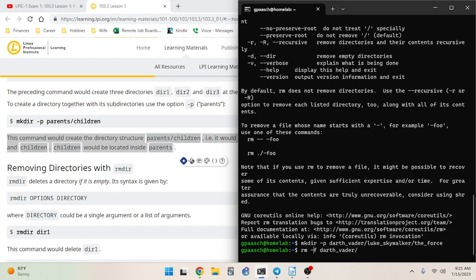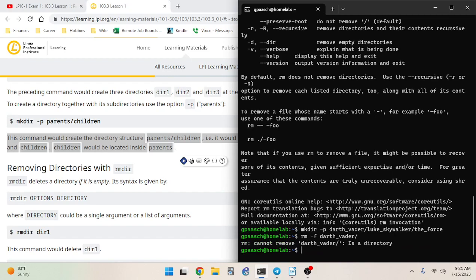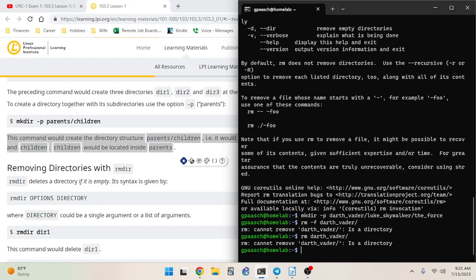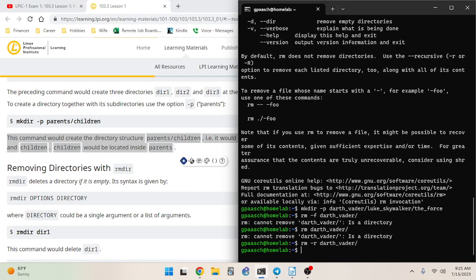And we'll just do a -f instead. Oh, we can't remove it because it's a directory and you didn't specify -r. You need to do -r to remove directories and then all the subdirectories contained within them. Let me try it one more time without any flags. Okay, same thing. So we don't even need the f.